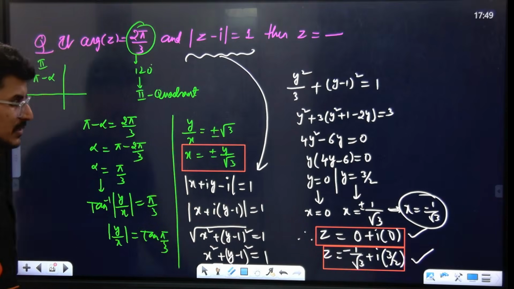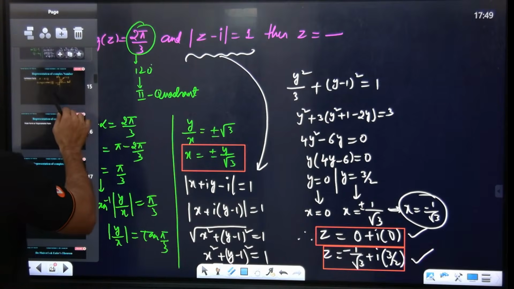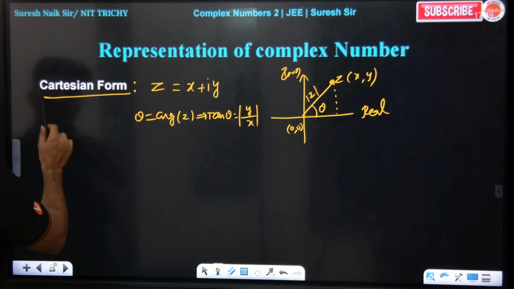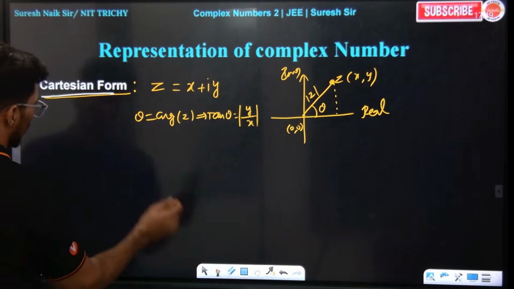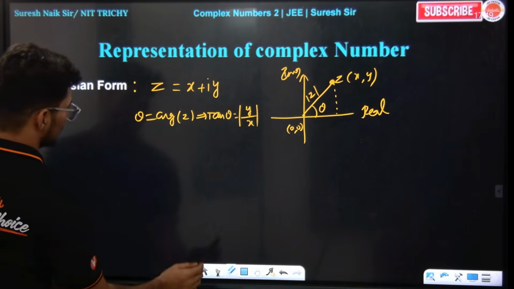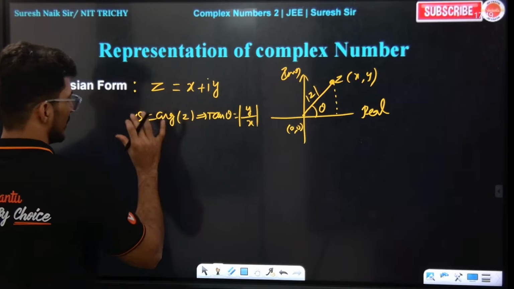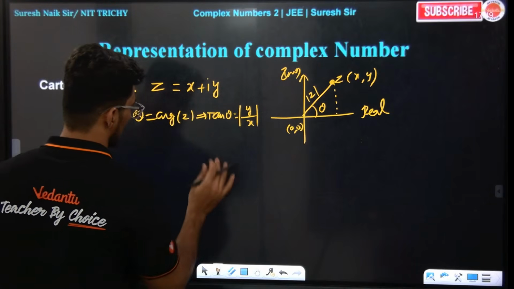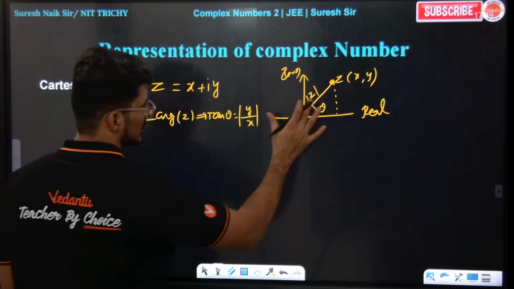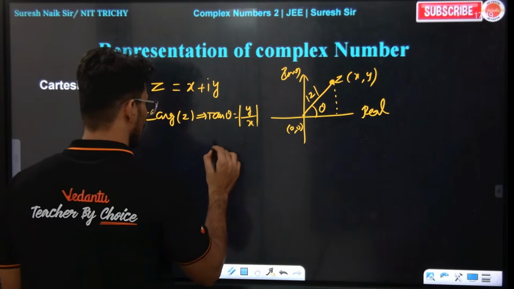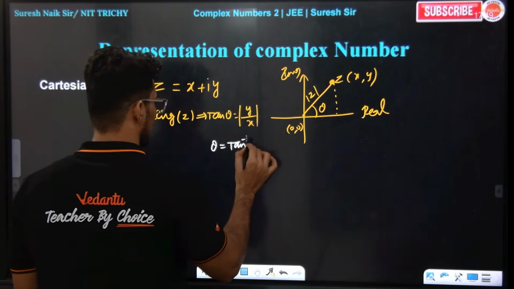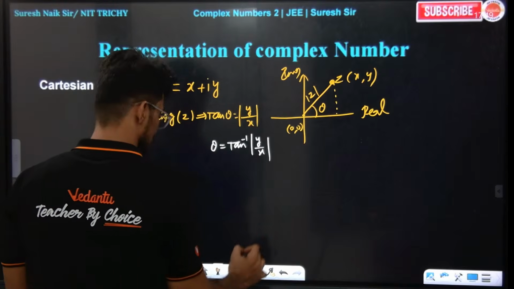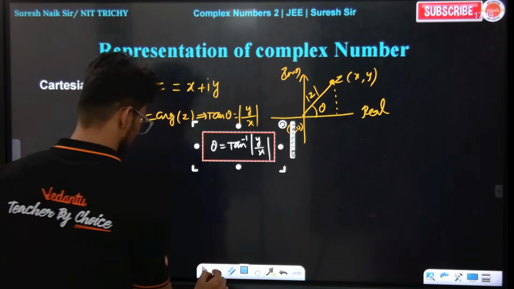This is the answer. Next. Okay, now we will talk about Cartesian form, representation of complex number in different forms. First form is Cartesian form. Here the argument of z is tan inverse of y by x. So this is theta. I just explained everything. You know this now. So theta is equal to tan inverse of y by x. This is class 12 concept. Now we will move forward.